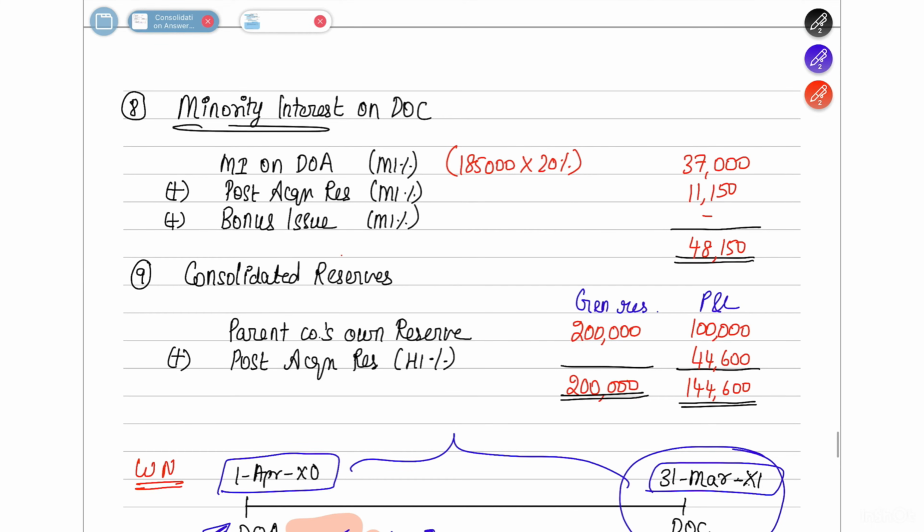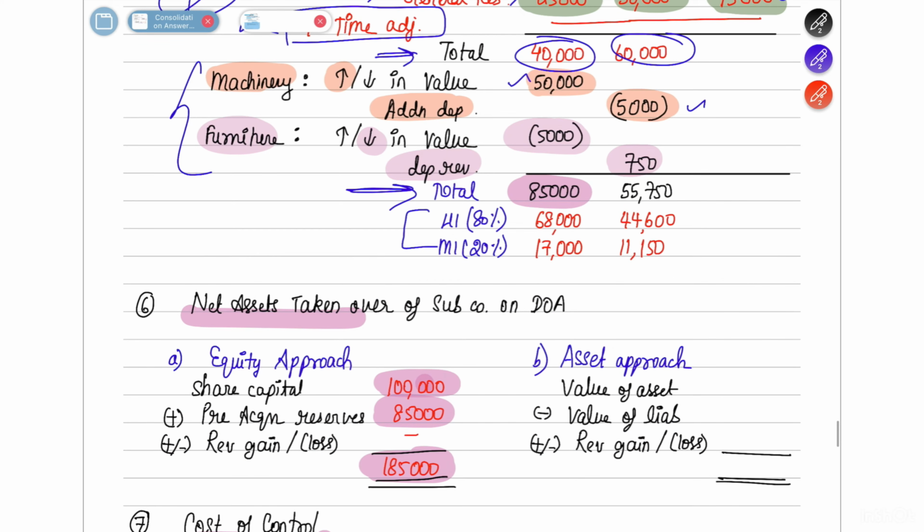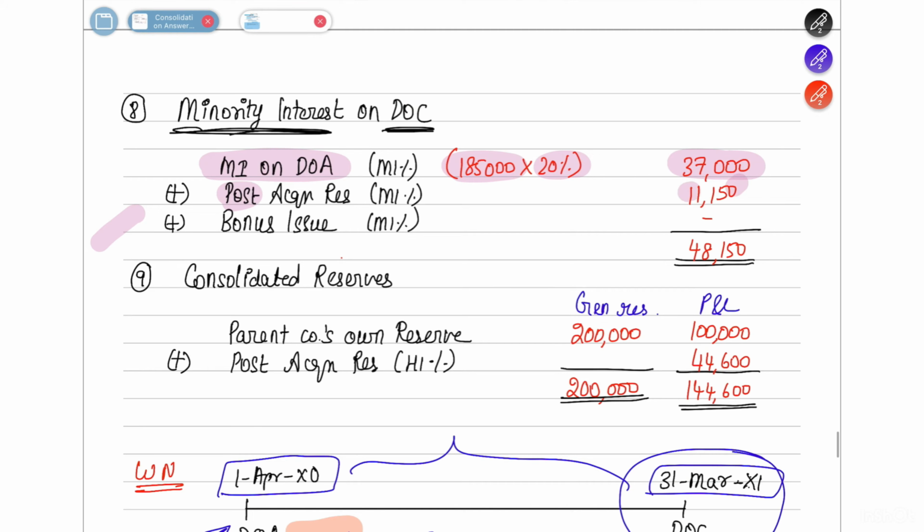Okay, next is minority interest. You will find it on date of consolidation. So again, take your net assets multiplied by the minority interest percentage. So 37,000 is your minority interest on date of acquisition. You don't have a bonus issue, but you have a post acquisition reserve. So if you go into the analysis of reserves column, this is your post acquisition reserve for minority interest, which is 11,150. So if you total this up, 48,150 will be the minority interest on date of consolidation.